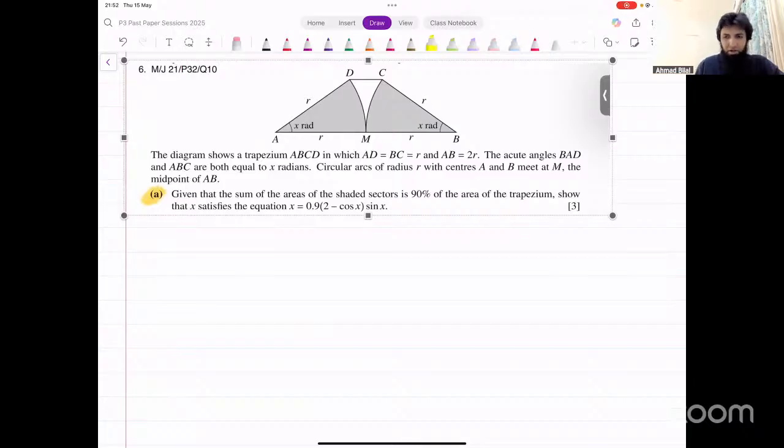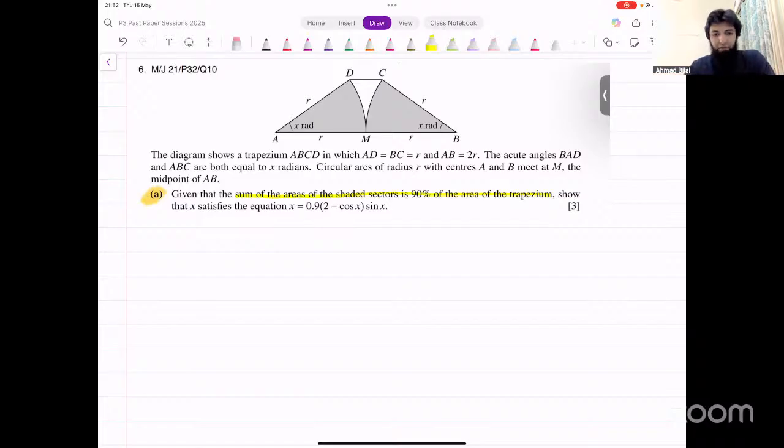You've got the recording available for this paper as well, by the way. May, June 21. I've done that there. And in the playlist, you'll find that. They meet at M, which is the midpoint of AB. Given that the sum of the areas, now this is what you will use to make the equation. Sum of the areas of the shaded sectors is 90% of the area of the trapezium. Show this thing.